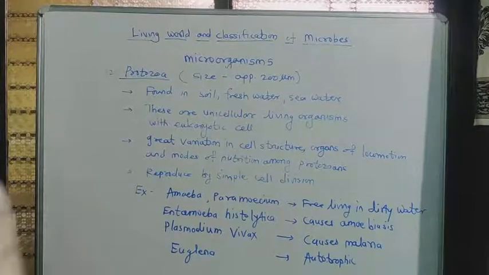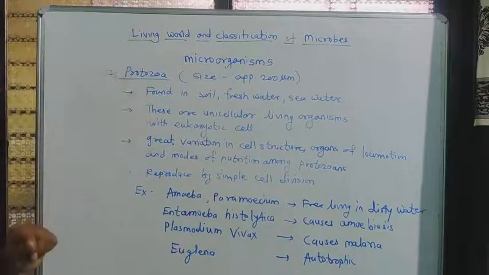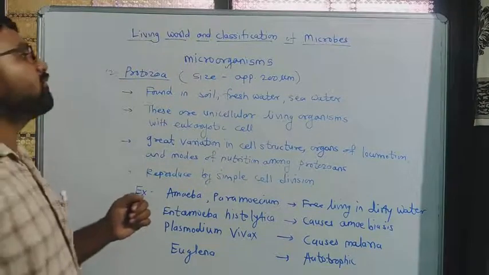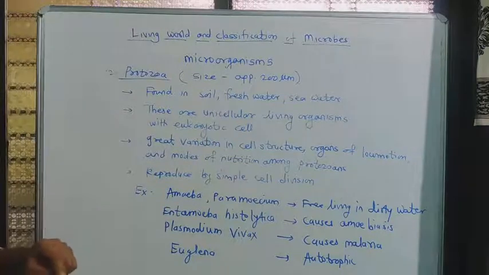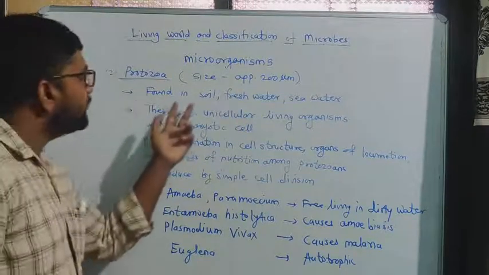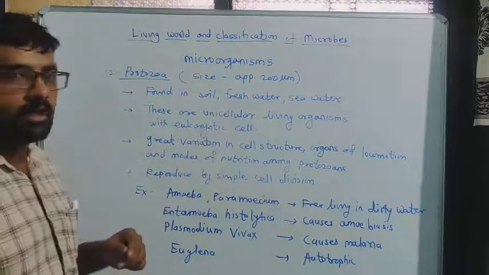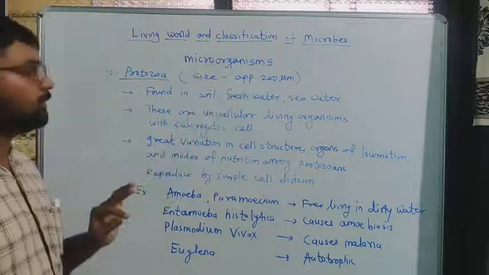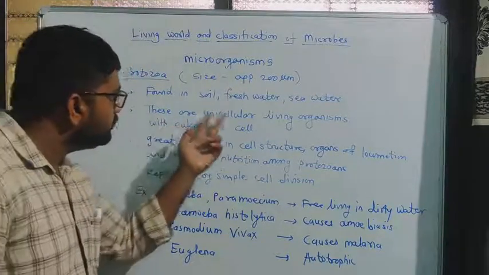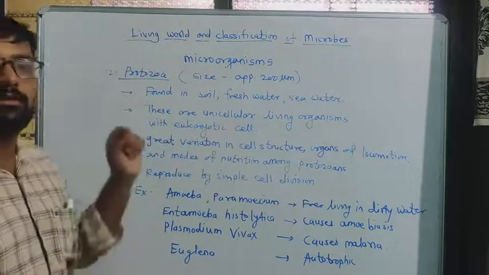Now we have to see the second type of microorganism, that is the protozoa. Okay, their size is approximately 200 micrometer. Now look, they are found in soil, fresh water and sea water. Okay, where do they live? Soil, fresh water and sea water. Then these are unicellular living organisms with eukaryotic cell.